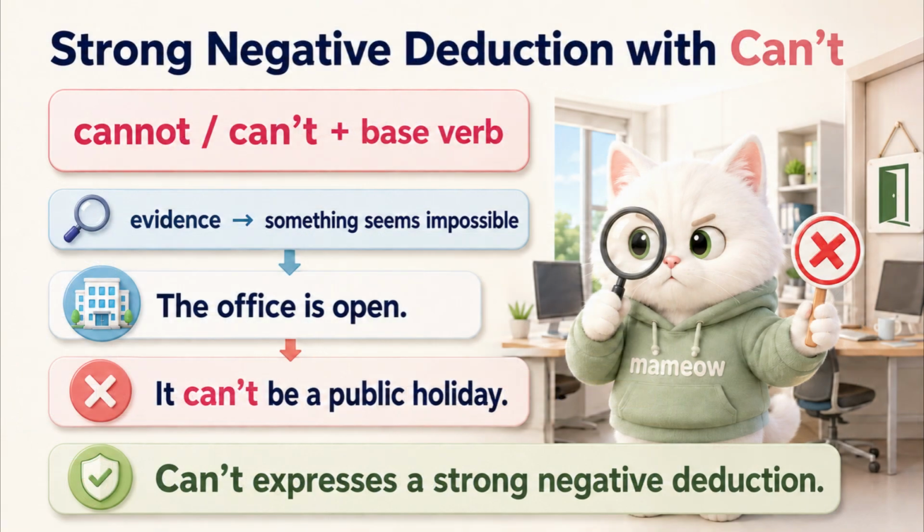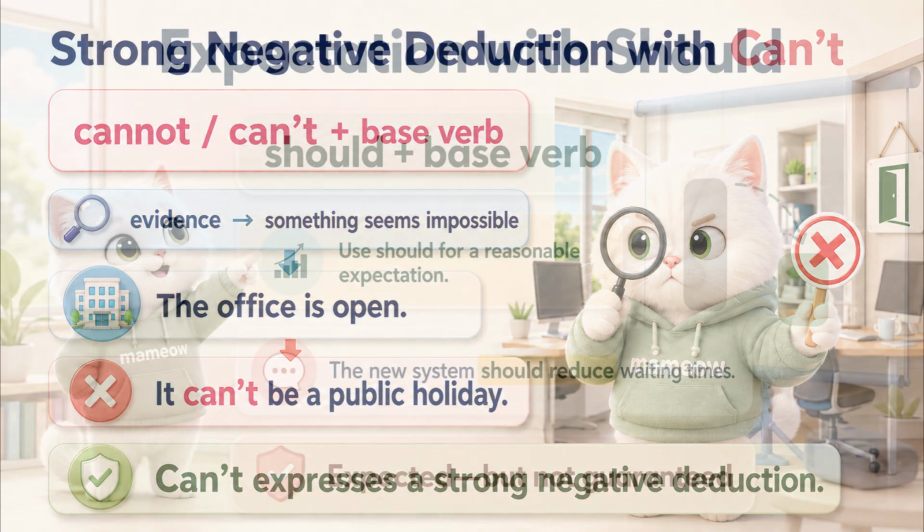Use cannot or can't for a strong negative deduction. For example, the office is open, so it can't be a public holiday. Can't expresses the conclusion that something appears impossible. Mustn't expresses prohibition, so the two forms are not interchangeable.